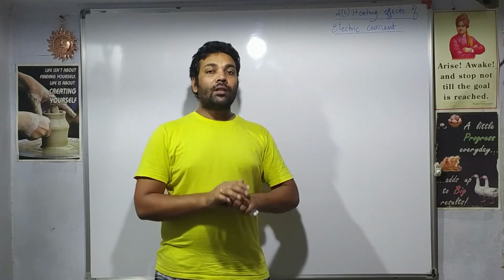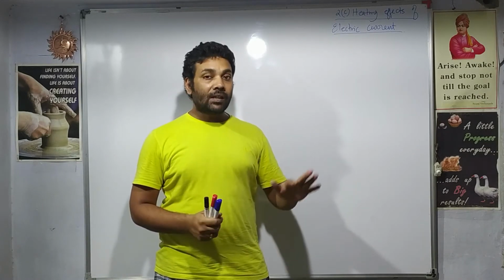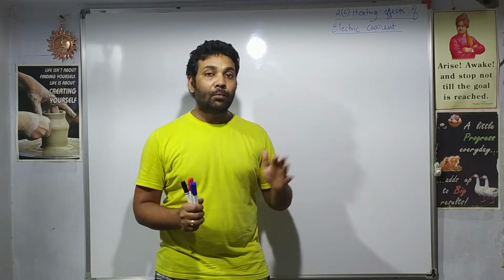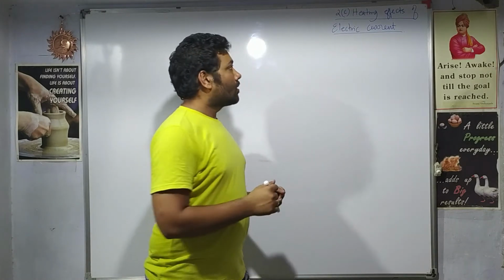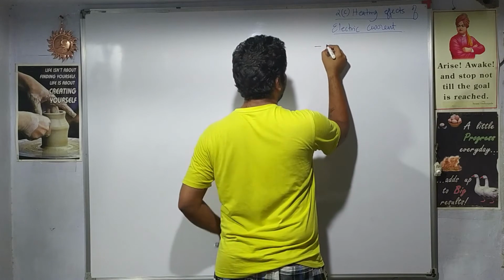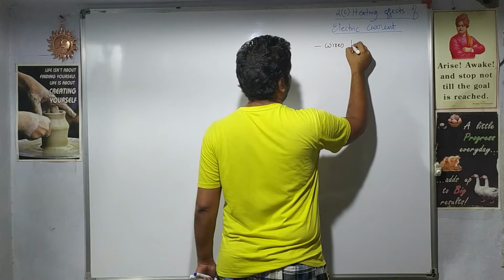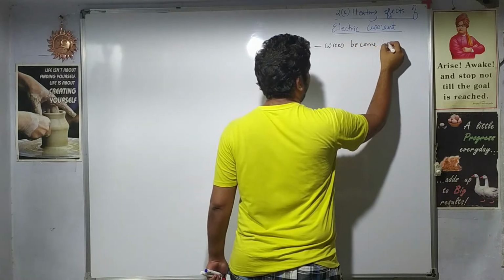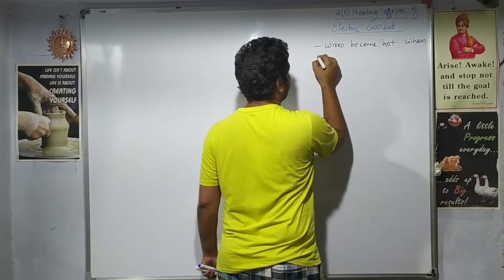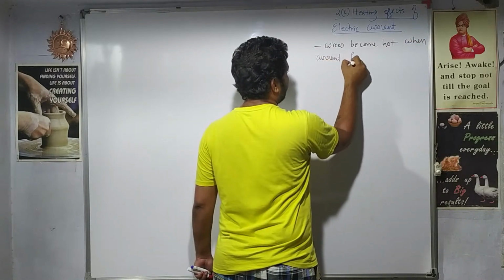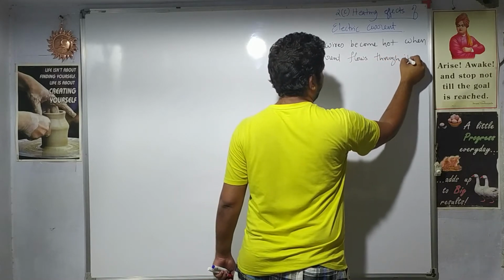So the general observation is, the wires become hot when the current is flowing through them, and this hotness or this heat produced, this effect is called a heating effect of the current. So if we write down in words, it can be: wires become hot when current flows through it.